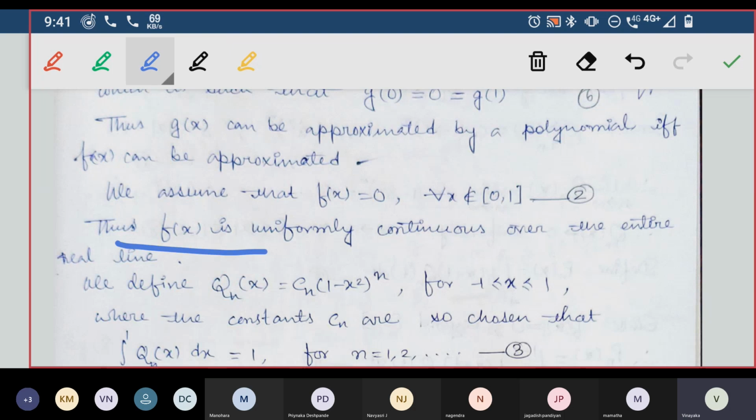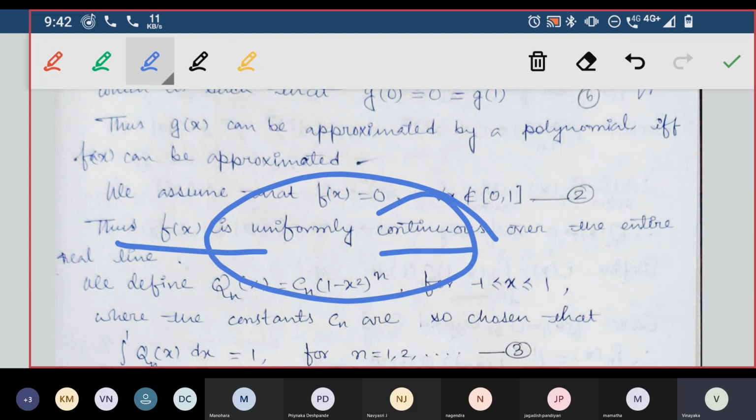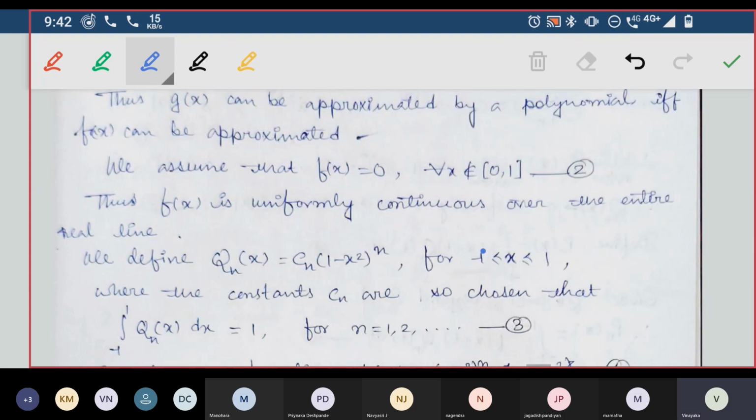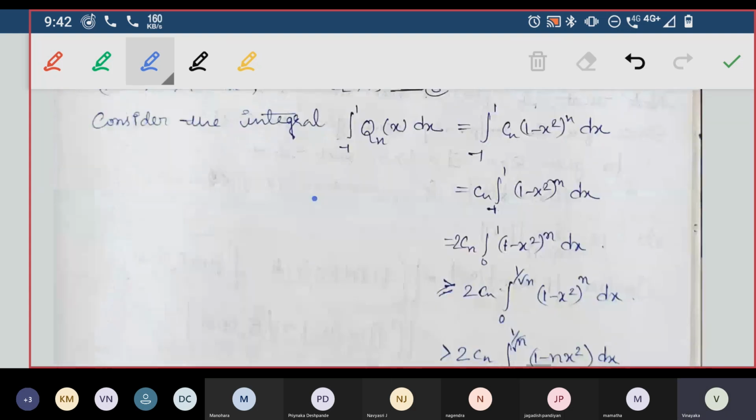So f of x is uniformly continuous. It is not uniformly convergent, it is uniformly continuous. Remember that the function f of x is uniformly continuous over the entire real line. Now the question is, what is the definition of uniformly continuous?